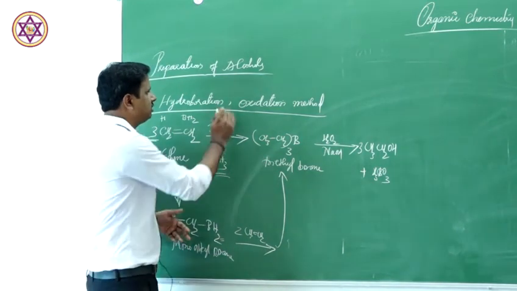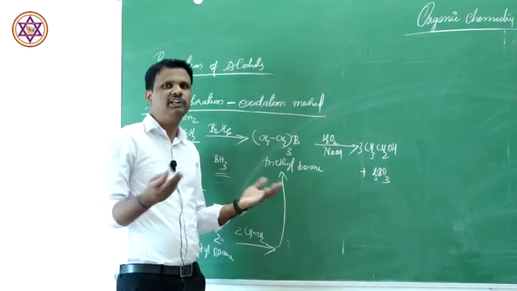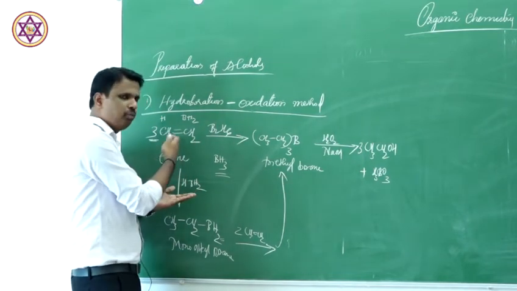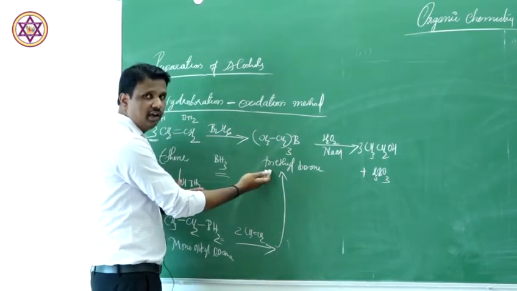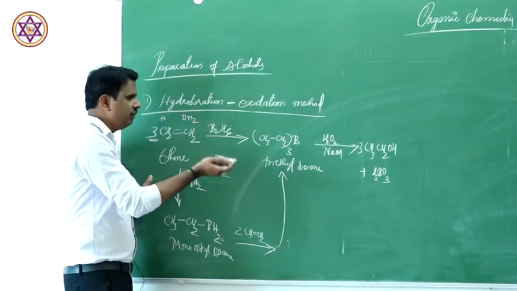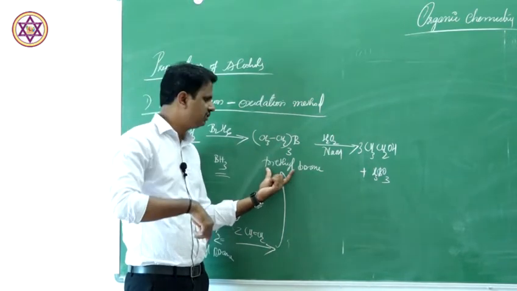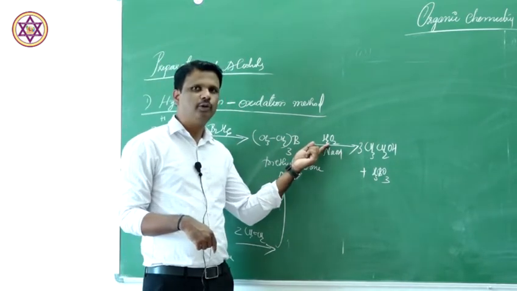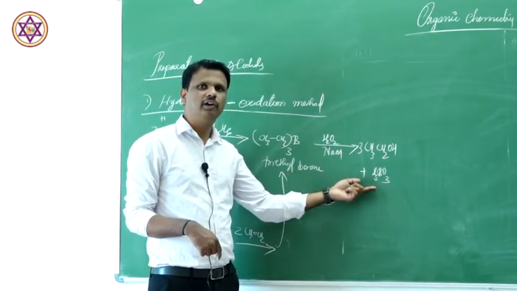Now what is the second part here? See, hydroboration, oxidation. We are oxidizing this trialkyl borane. We generally say alkyl because in this case I have taken ethene, so it becomes triethyl. If you take propene, tripropyl. If you take butene, tributyl. So obviously it depends on the alkyl group. So generally we say in the intermediate step trialkyl borane is formed. In this case it is triethyl borane. When this triethyl borane is oxidized using hydrogen peroxide in basic medium, it gives our alcohol and boric acid as a byproduct.